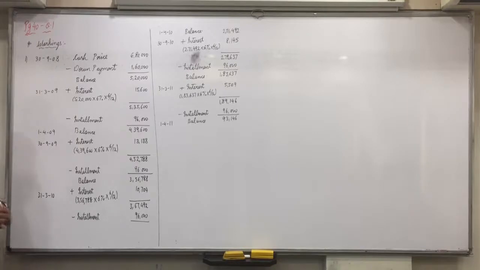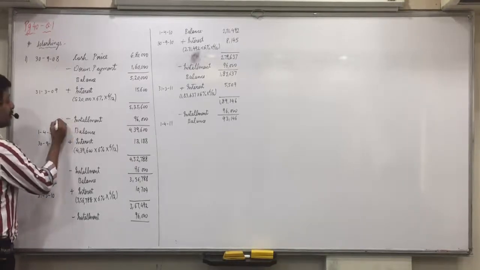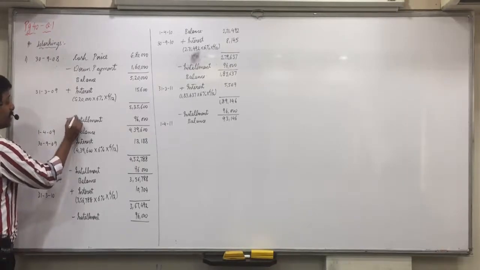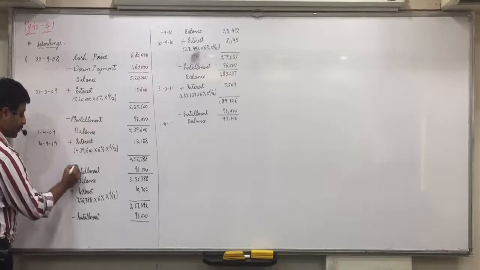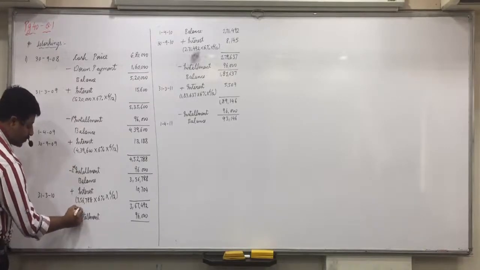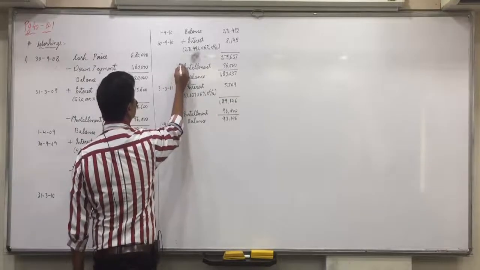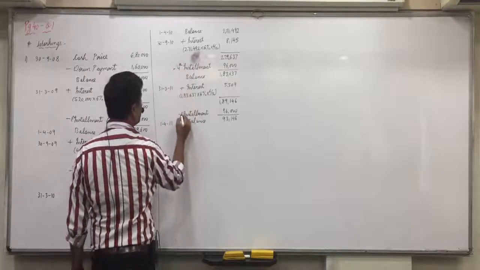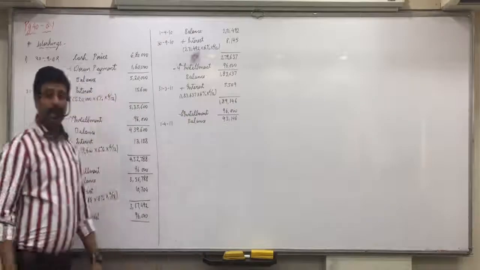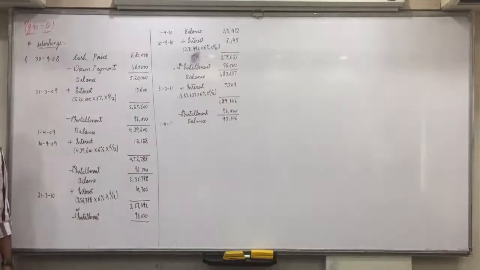See, 5 installments are done. This was the first one. This was the second one. This was the third one. This was the fourth one. This was the fifth one. Now, last is remaining. Total 6 half-yearly installments we have to pay.